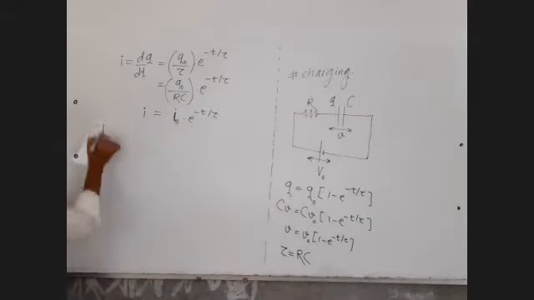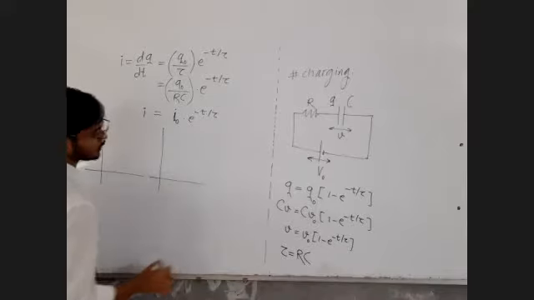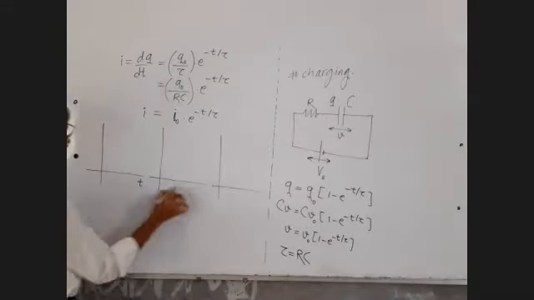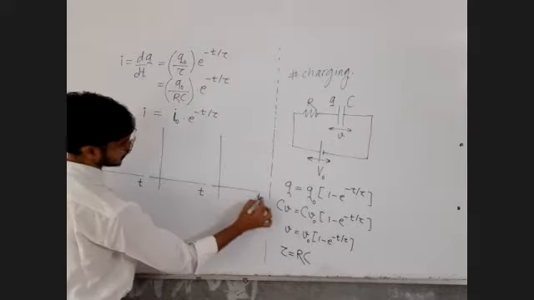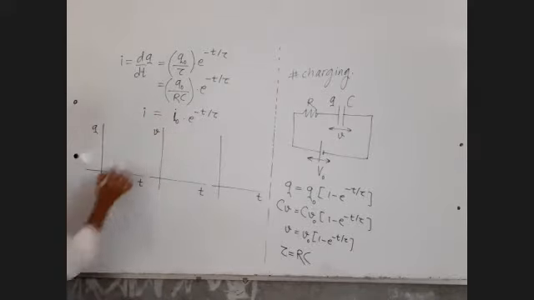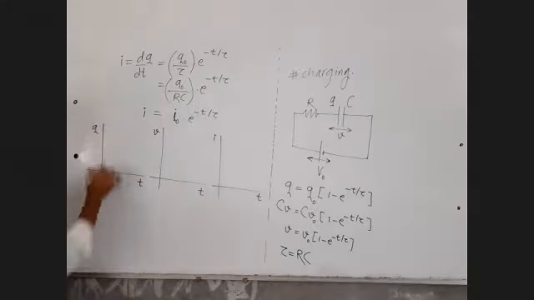The graphs are respectively like this: charge, voltage across the capacitor and current through the capacitor, with respect to time.